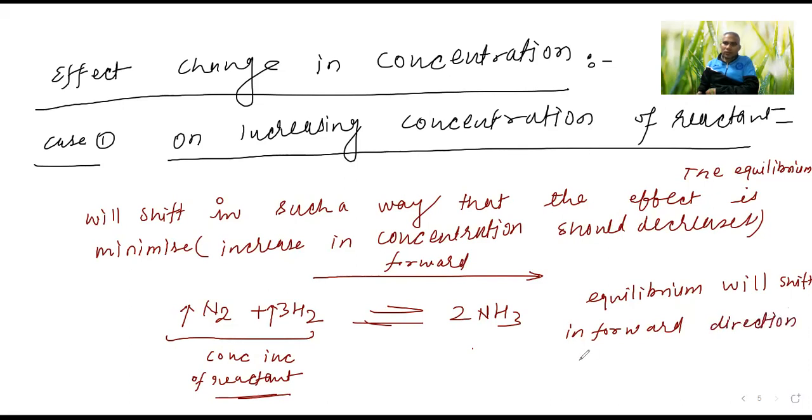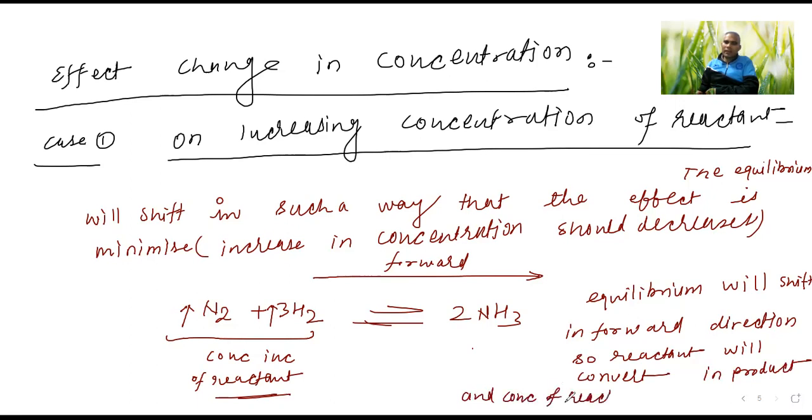In the forward direction, the reactant will convert into product. And the concentration of reactant, what will happen, will it decrease or increase?